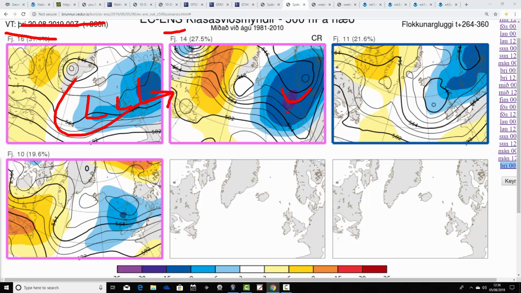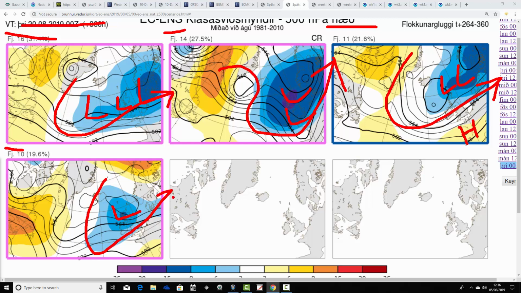14 have a trough of below average heights over the top of the UK. So that's a big dip in the 500 millibar flow. Obviously, they're going to be very unsettled. 11 with below average heights to the northeast of Scotland, raising heights a little bit to the south, but overall probably still quite unsettled with those. And 10 with low pressure, below average heights just north of Scotland. Again, they look quite unsettled too.